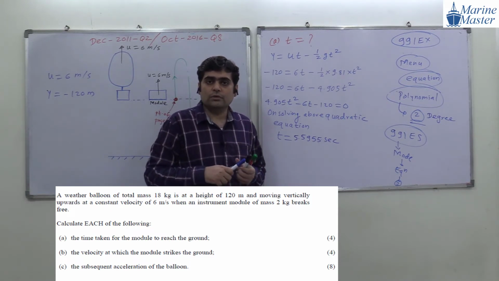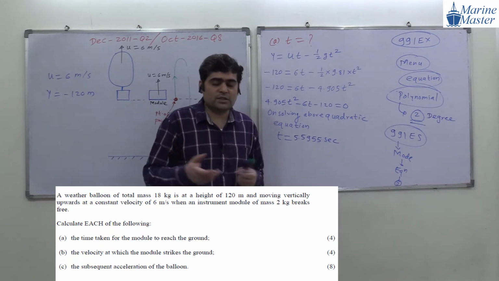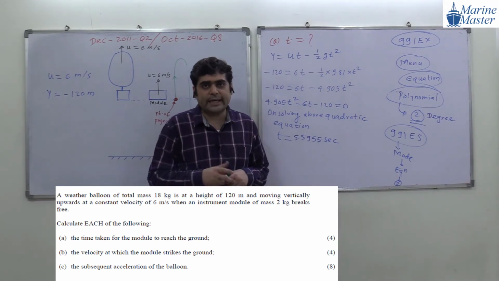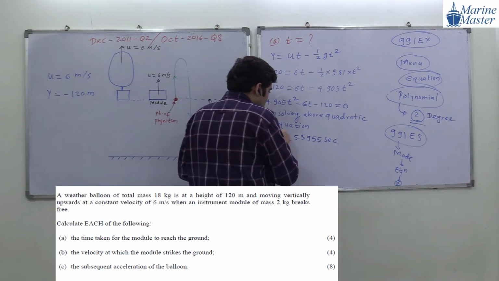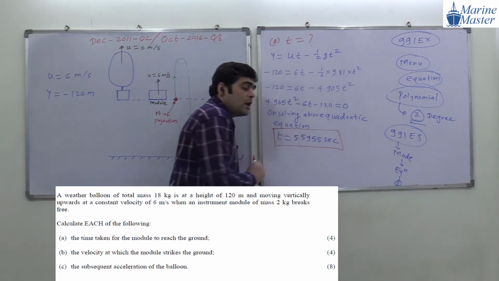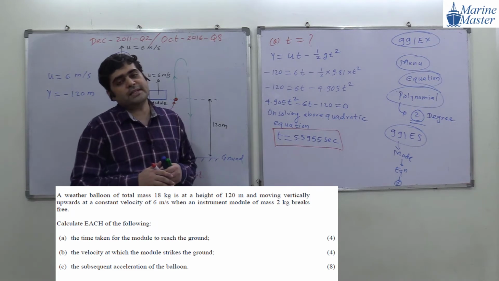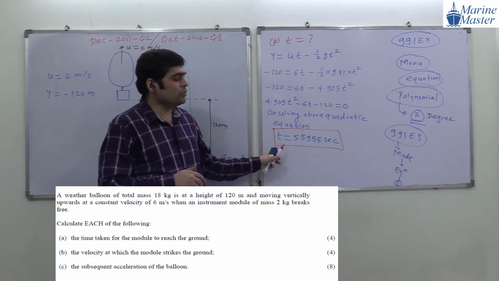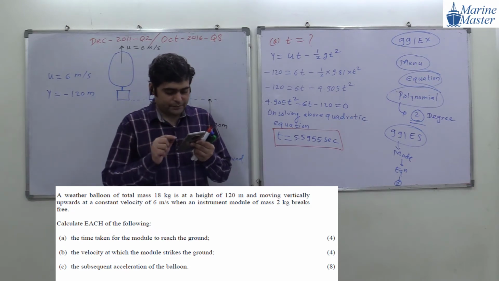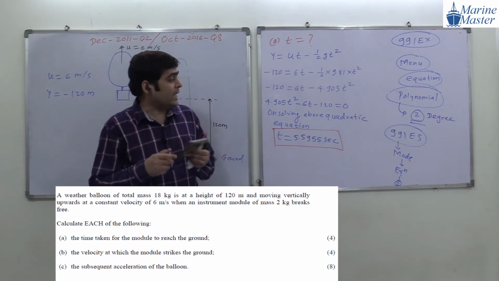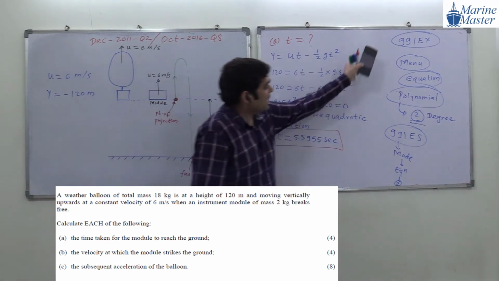Again press equal to. So we don't need a negative value, time will not be negative. So we have to select the final, positive value. In this much time, the module will hit the ground. Okay. Guys, are you getting my point? Try to see the scenario here, everyone. Now in B part, any doubt in this discussion guys? Any doubt in this step?